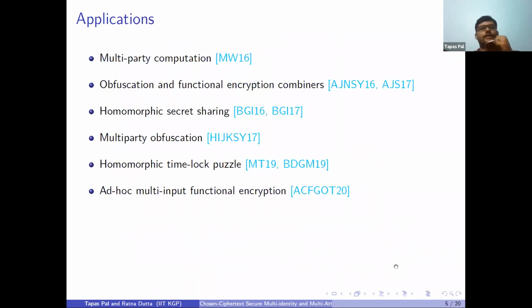Okay, so these are the set of applications of multi-key FHE or multi-identity FHE: multi-party computation, obfuscation and functional encryption, combiners, homomorphic secret sharing, multi-party obfuscation, homomorphic time lock puzzle, ad hoc multi-input functional encryption.